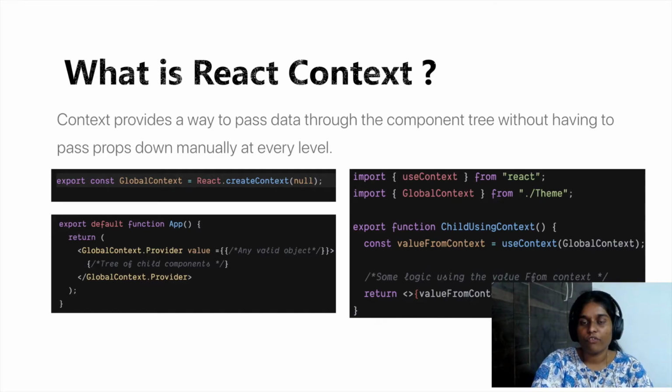This might seem pretty straightforward, but in general, there might be some properties which are global to your app, like theme, user, locale, etc. And you don't want to pass these values to each and every component and make it look redundant. So you can effectively use context for these kinds of global properties across your app, so that any component which wants to read its value can simply use the useContext hook, and thus avoid prop drilling. In the next few slides, we will see how using these two simple concepts of hooks and context, we can create a powerful pattern of managing the state in our apps.